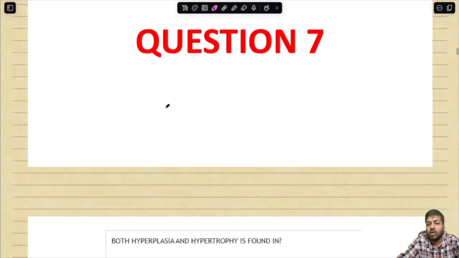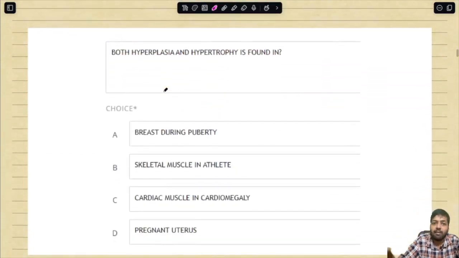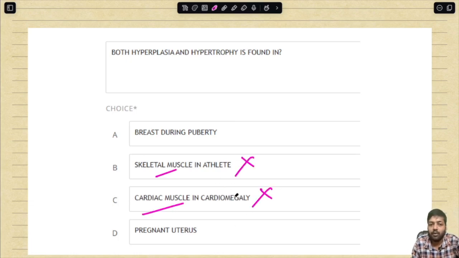Next important question, question number 7. Both hyperplasia and hypertrophy are seen in which? So first of all, let us rule out. In the skeletal muscle, no, only hypertrophy. Cardiac muscle, no hyperplasia, there is hypertrophy only. Now there are two options in hand: pregnant uterus as well as the breast during puberty. So we have read about the pregnant uterus.